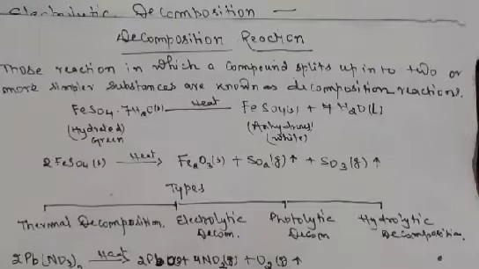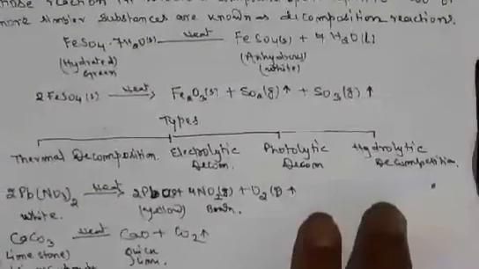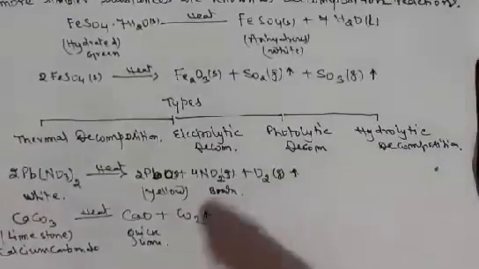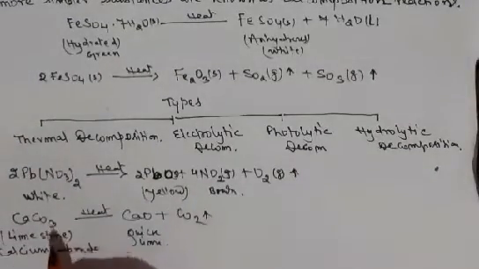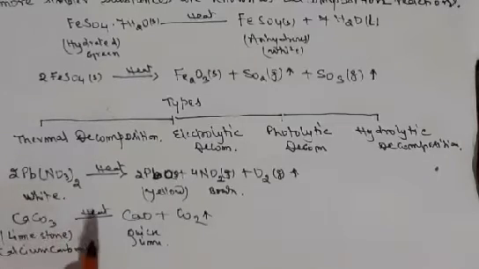Okay, so these are the gases. Another example of this is calcium carbonate. As you know, calcium carbonate is called limestone. When limestone, that is called chuna patthar or calcium carbonate, is heated, this reaction is also called calcination. We will study this in the metals and non-metals chapter, calcination. So what happens in calcination?